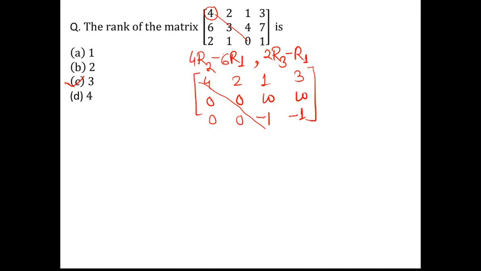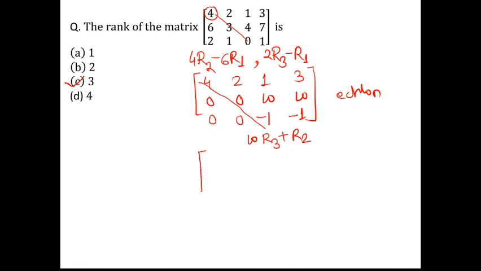But see here, it is not in the Euclidean form, right? It is not in the Euclidean form, meaning the number of zeros should be in increasing order. So here I am not getting the number of zeros in order, so I'll have to perform the operation again, to increase the number of 0s in the successive rows. So what we do, we will make this 0. So for this we have to perform 10 times r3 plus r2, right?